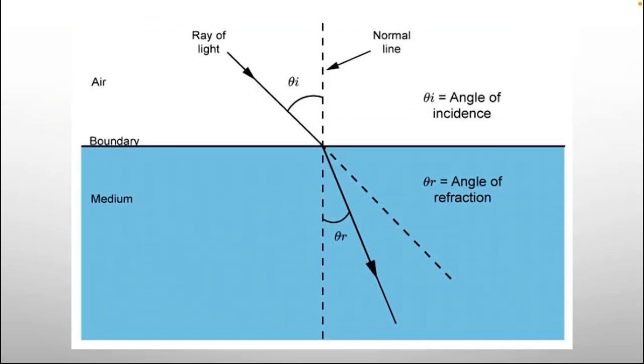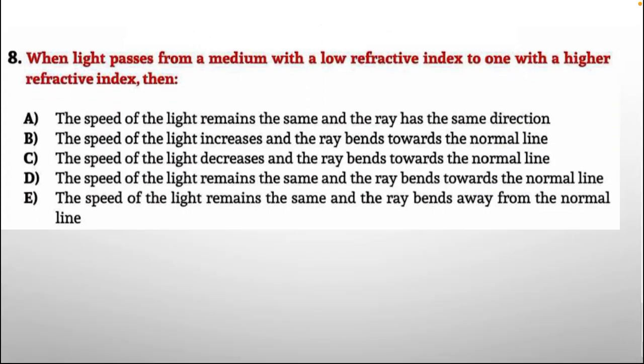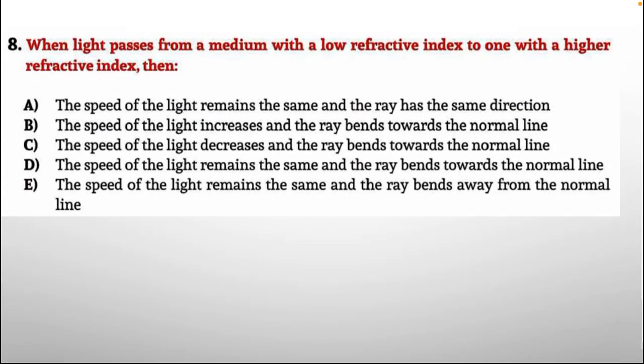Here we can also check the ray of light when it enters into a different kind of medium. The ray is bent towards the normal line. So according to that, option C, the speed of the light decreases and the ray bends towards the normal line, is the correct option.